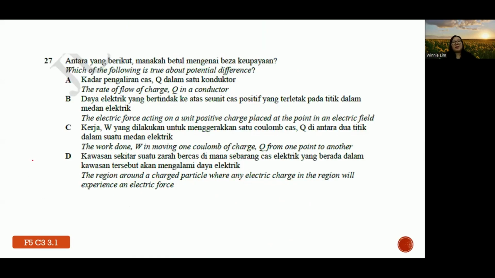Okay, then number 27. Which of the following is true about potential difference? So for your understanding, the formula used to define potential difference is actually work done per unit charge. So generally the definition is the work done to move 1 coulomb of charge between 2 points. So the best answer is C. Now A, the rate of flow of charge, refers to the idea of current for your understanding. Then the electric force acting on a positive charge at a point in an electric field, this is the electric field strength. The region around is actually the electric field. So that's why the best answer is C.